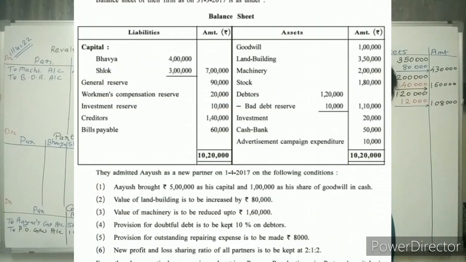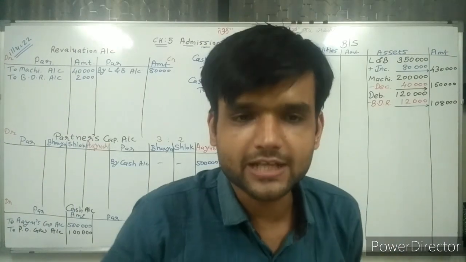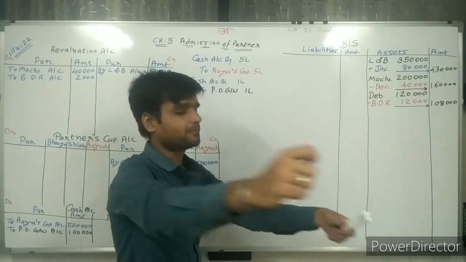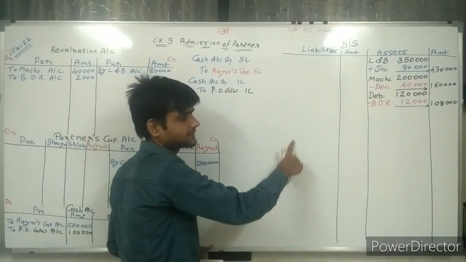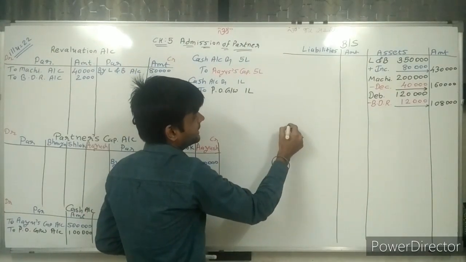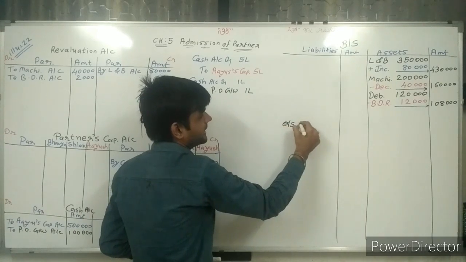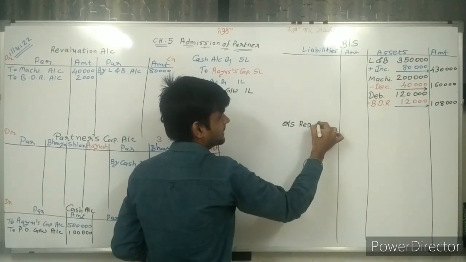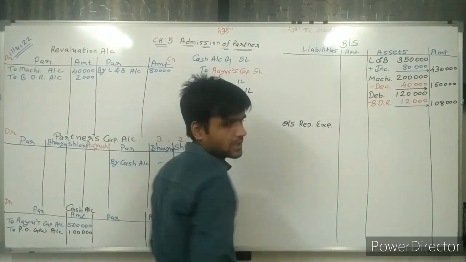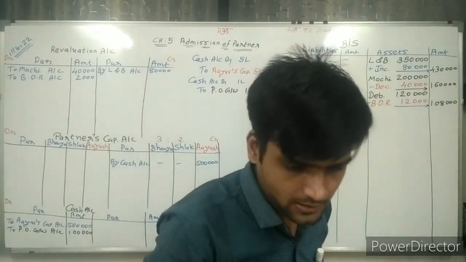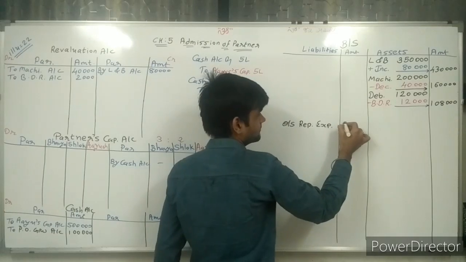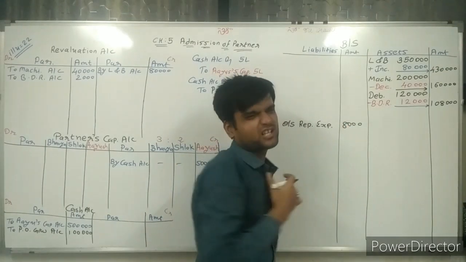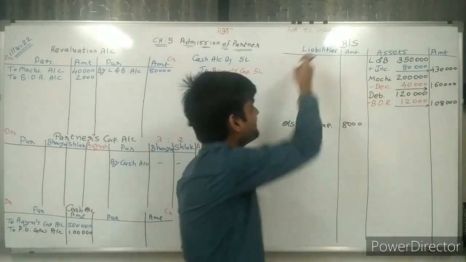Now going ahead, doing the next adjustment. Provision for outstanding repairing expense is to be made of 8,000. So 8,000 rupees is outstanding repairing expense. Outstanding means liability side. We are writing here outstanding repairing expense account, 8,000 rupees. Now, liability increase.